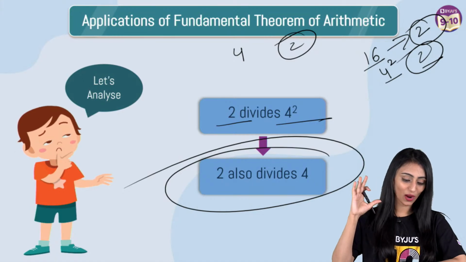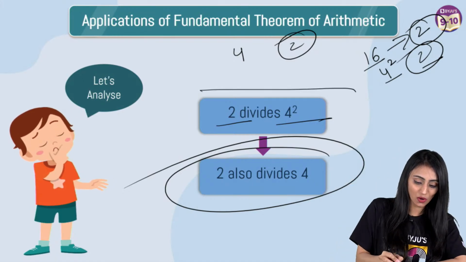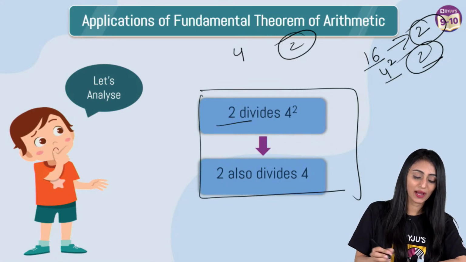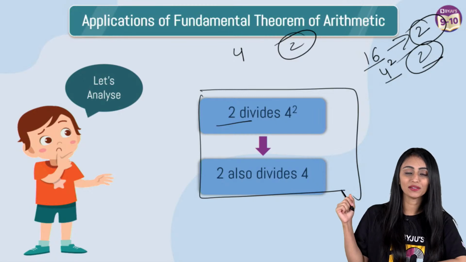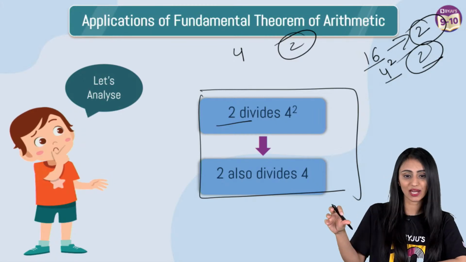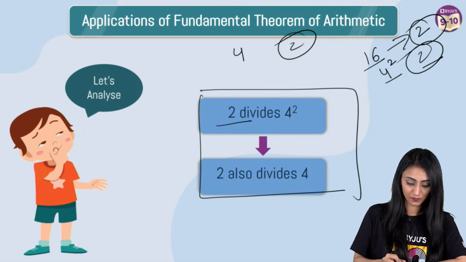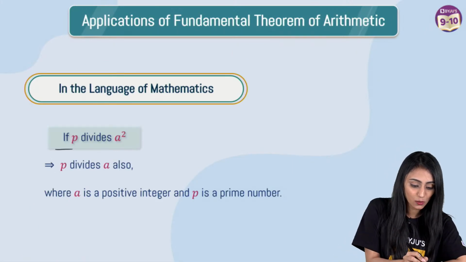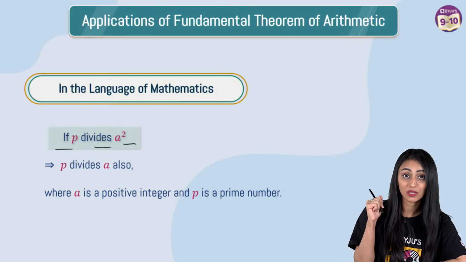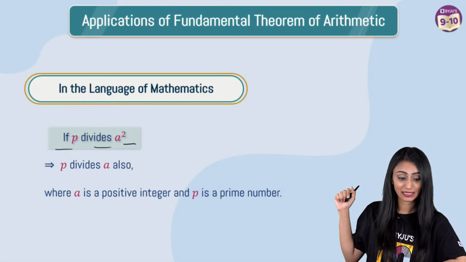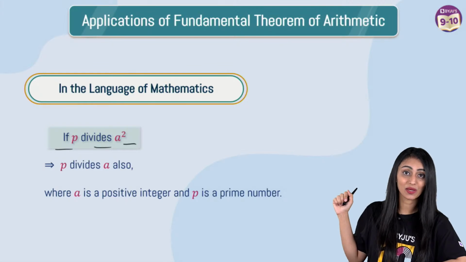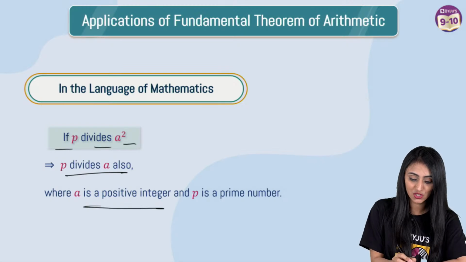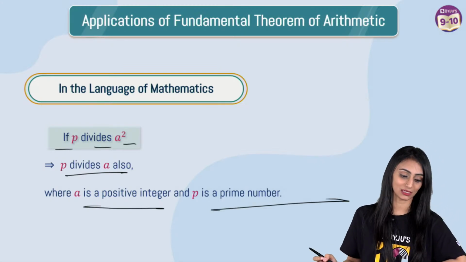All right. So I hope everybody has understood this. What we saw here was 4 square was divisible by 2, right? So 4 is divisible by 2 as well. This is what we saw in that theorem also, but it was just written in the generalized form. Yes? So in the language of mathematics, what I can say here is that if P divides A square, here P, if I take the previous example, P is denoting 2 over here, A square is denoting 4 square over here. Then P divides A also, where A is any positive integer and P is a prime number, right?